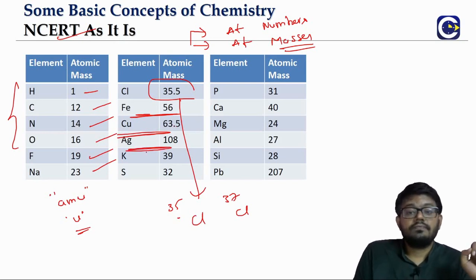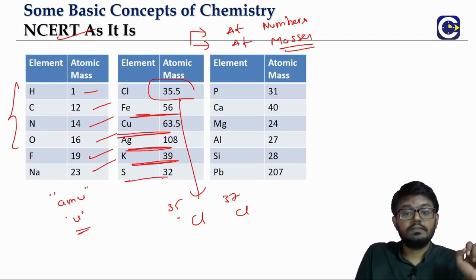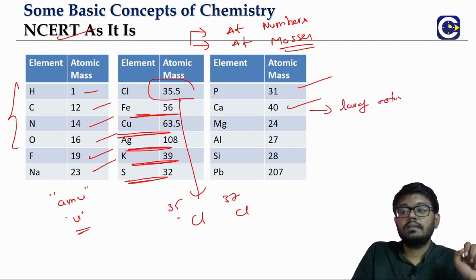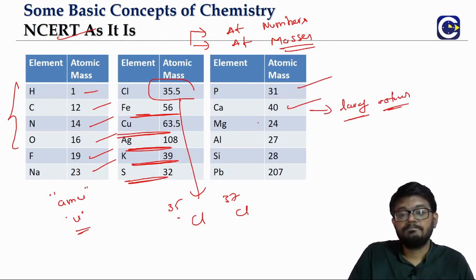Copper 63.5. Silver, Ag, 108. Potassium 39. Sulfur 32. Phosphorus 31. Calcium is 40. So you remember the Newland law of octaves, right? Up to calcium only, the Newland law of octaves was accepted by the elements. So what is the atomic mass here? It is 40. Magnesium is 24.